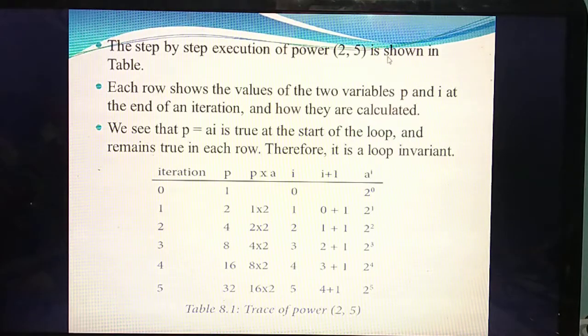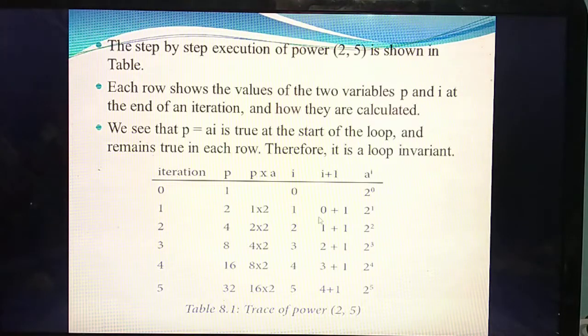So what do you mean by loop invariant? In each iteration you need to check whether this is a loop invariant or not. What do you mean by loop invariant? The value at the starting of the loop and the ending of the loop becomes the same. Then only can we say this is a loop invariant. So we are going to check whether this problem has a loop invariant or not.